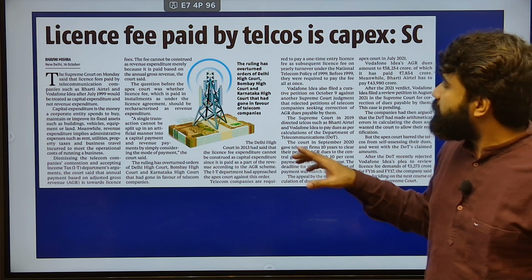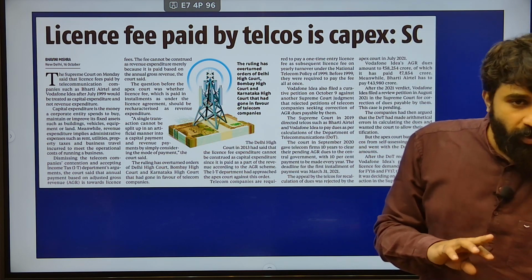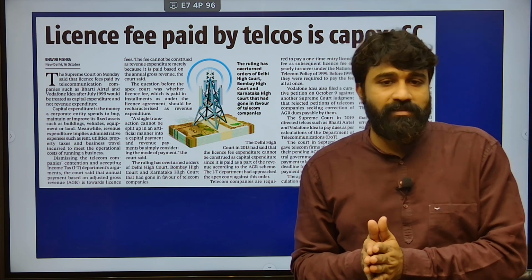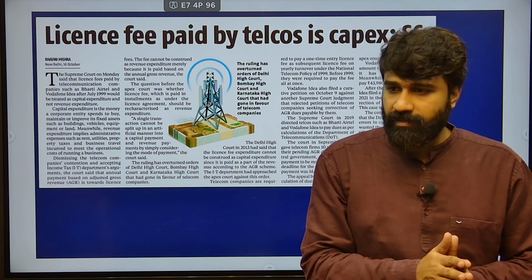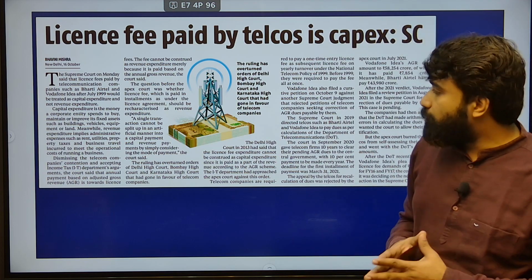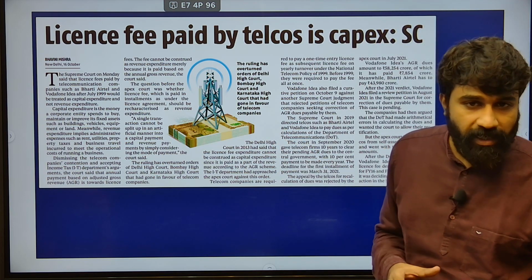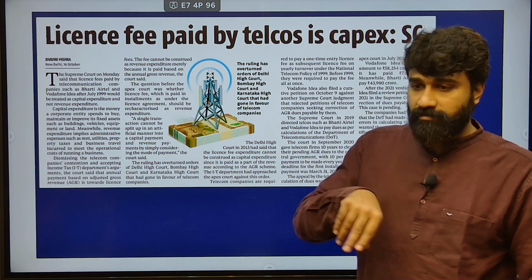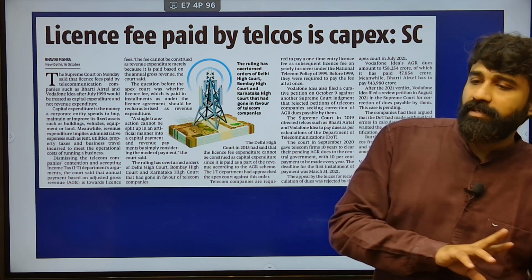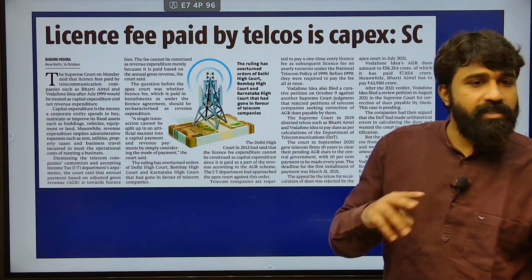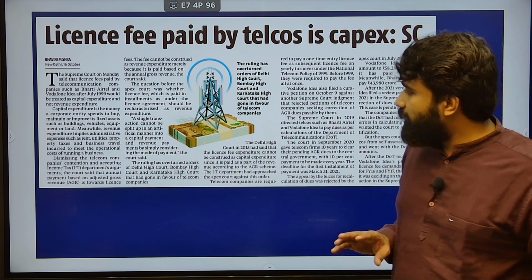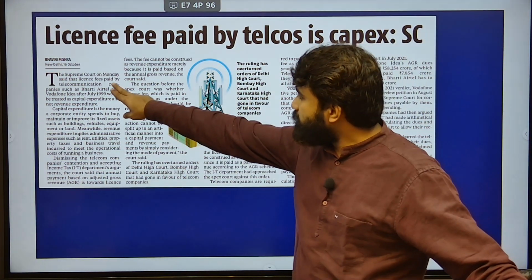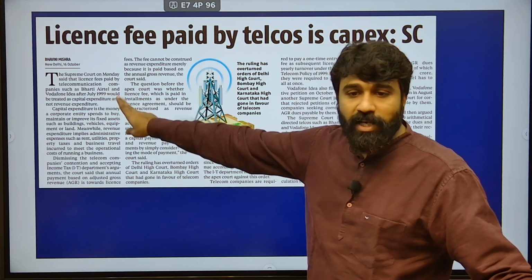Actually, in the Supreme Court there is a dispute going on between these telecom companies and the tax authorities, that is the income tax department. Previously, the High Court of Bombay gave a judgment supporting the statements given by the telecom companies, but this is reversed by the apex court. What is that judgment happening there? Here there is an expenditure going on that is related to license fee.